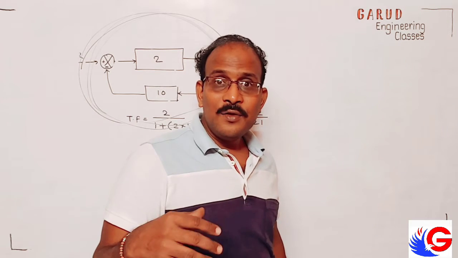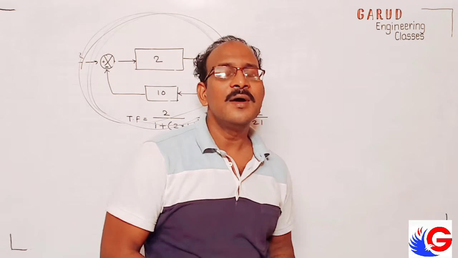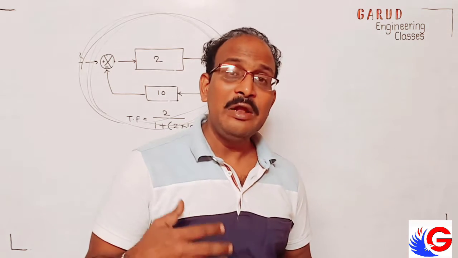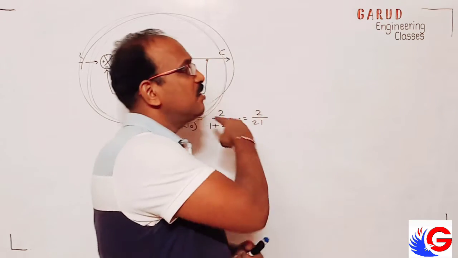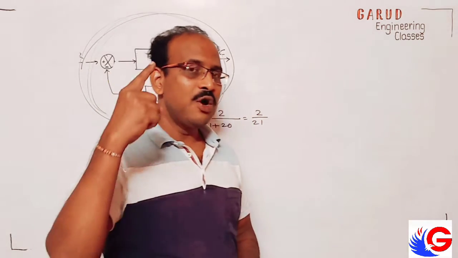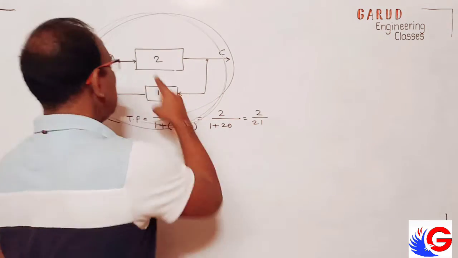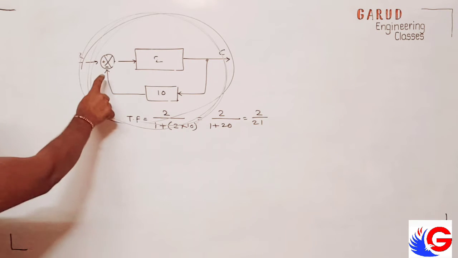Okay. So can we reduce the whole system into a single block? The answer is yes. How? That I will tell you. There are many rules to present that. So this is one rule you got. This is mirror loop. How did we get the direct formula for the mirror loop? That is forward G upon 1 plus G, this is a direct formula if there is a negative side.